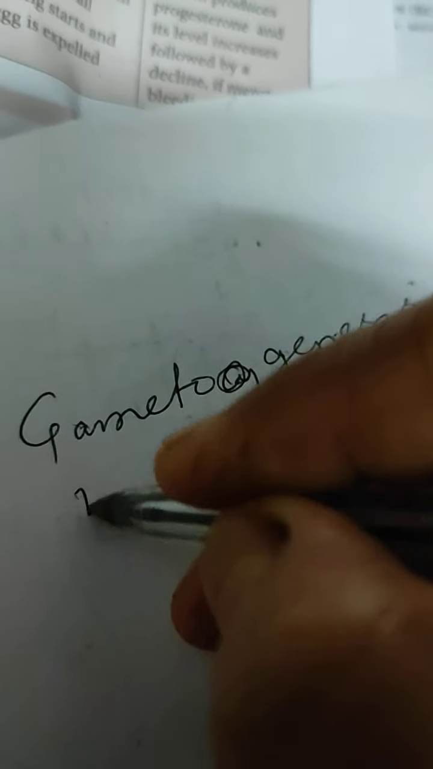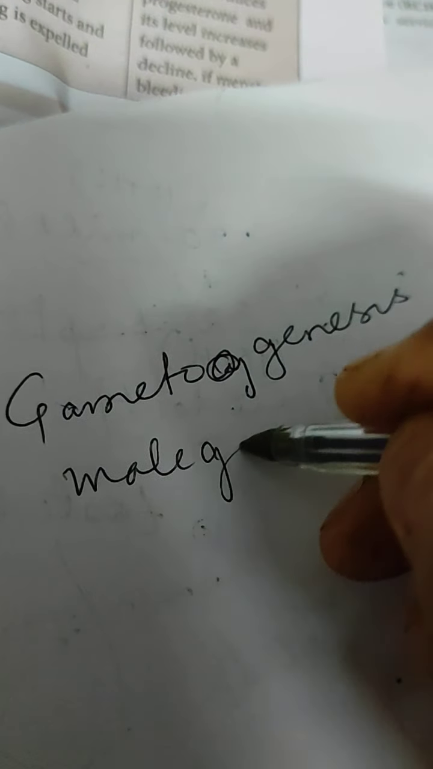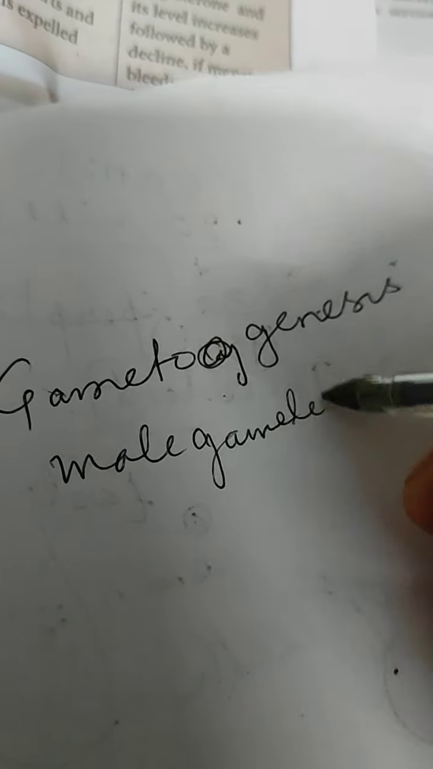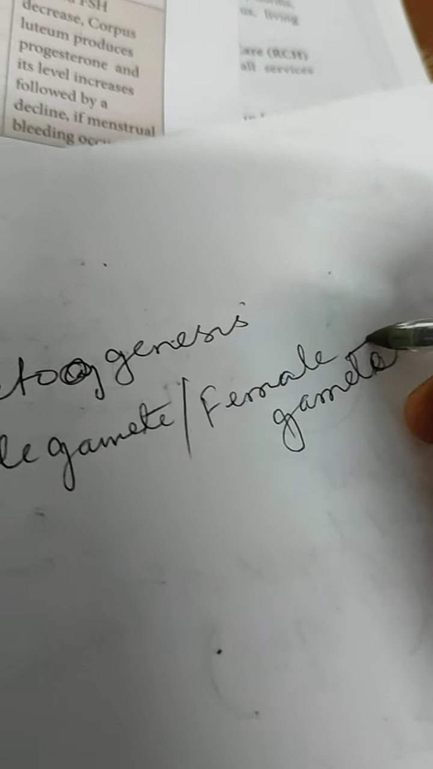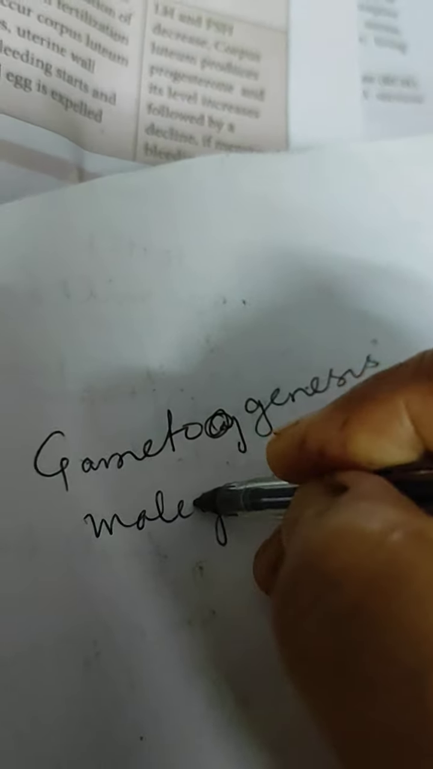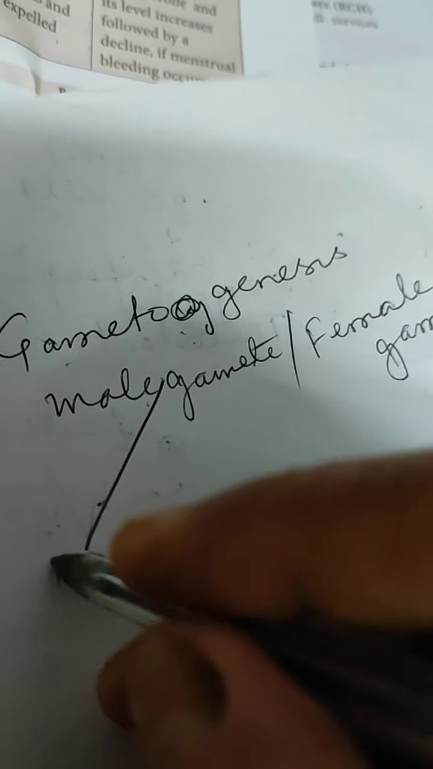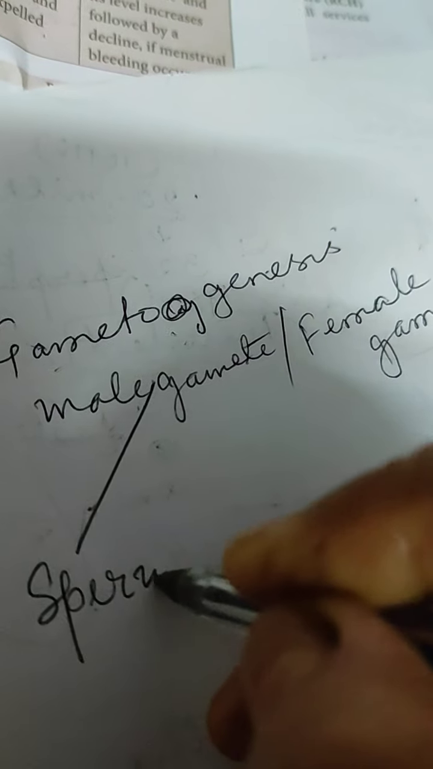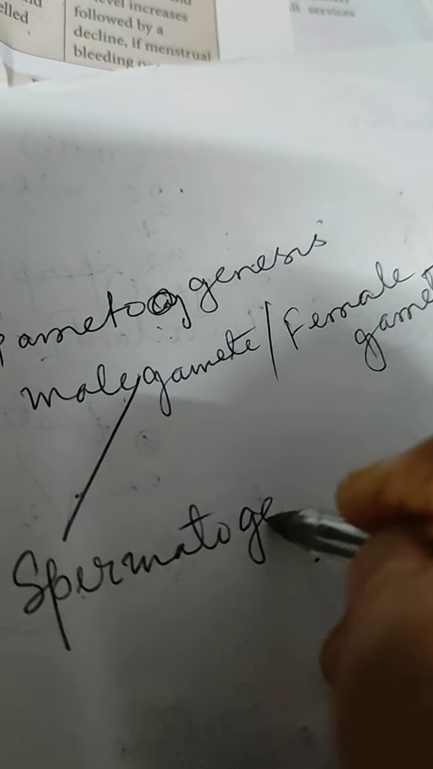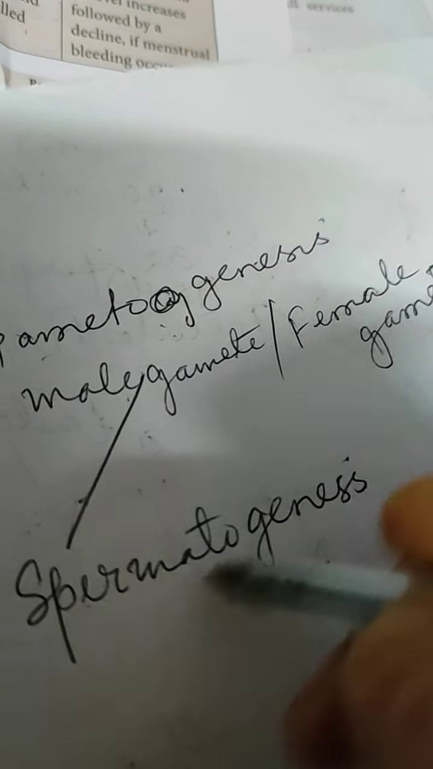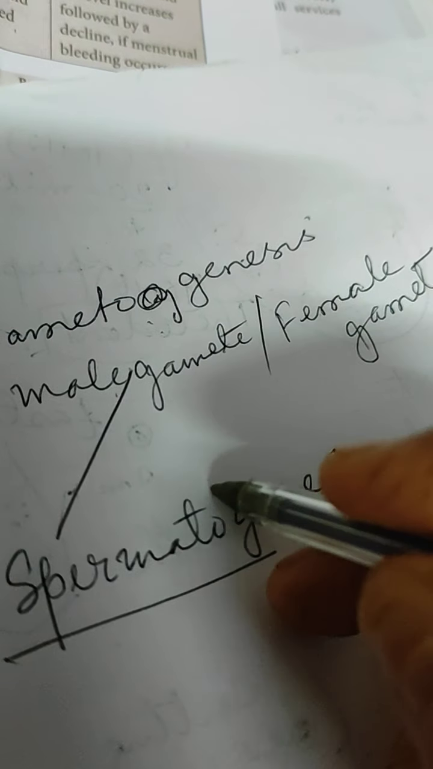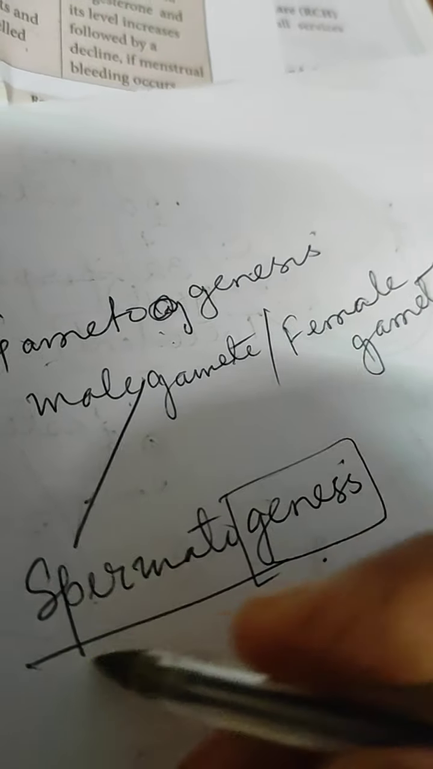Gametogenesis, the male gamete and the female gamete. The process of formation of male gamete, already in the previous chapter we have used these two words. The process of formation of a gamete is gametogenesis. The process of formation of male gamete is called spermatogenesis. What do you mean by that? It is also gametogenesis, the process of formation of male gamete.